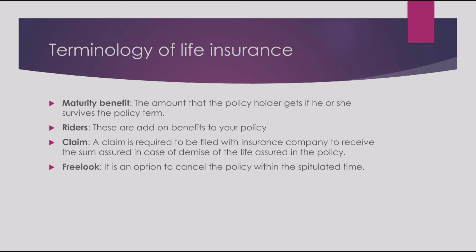The next one is claim. A claim is required to be filed with the insurance company to receive the sum assured in case of demise of the life assured in the policy. So, in case of any unforeseen event, the nominee will have to register a claim with the insurance company. The nominee will have to come and intimate the insurance company that the demise has happened, basis which the insurance company will initiate the claim process further. So, this is called claim.